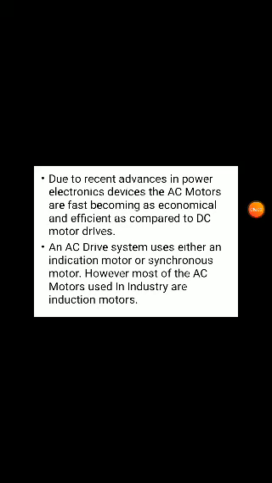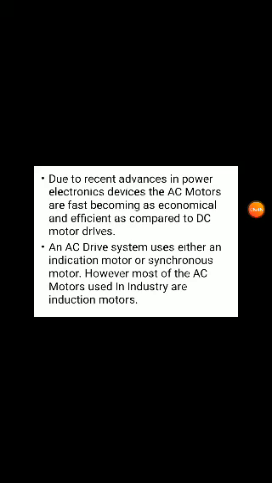Means control will be easy, we can operate easily. It doesn't have the commutator problem or sparking problems, and it has an extra simple construction. Due to that, there is a major advantage. Control was the major problem previously, but when power electronics entered into the technology, used to control these AC motors, we can control them economically, over a wide range. That's why we are overcoming the drawbacks of DC machines in AC motors, and that's why we are generally using AC motors.